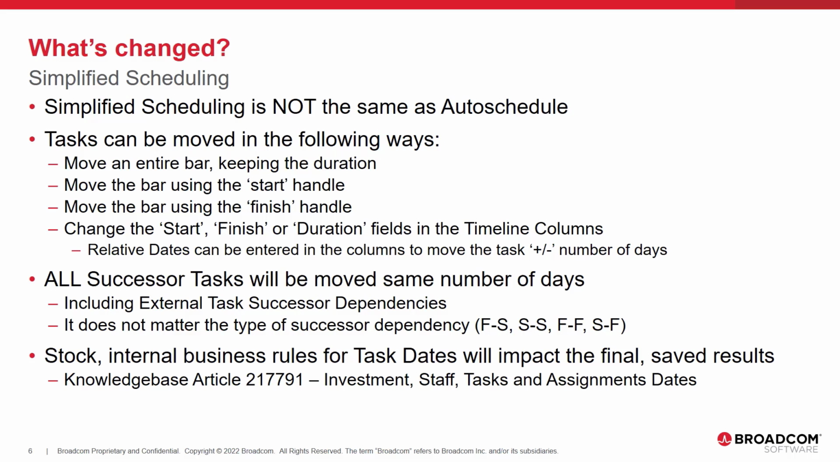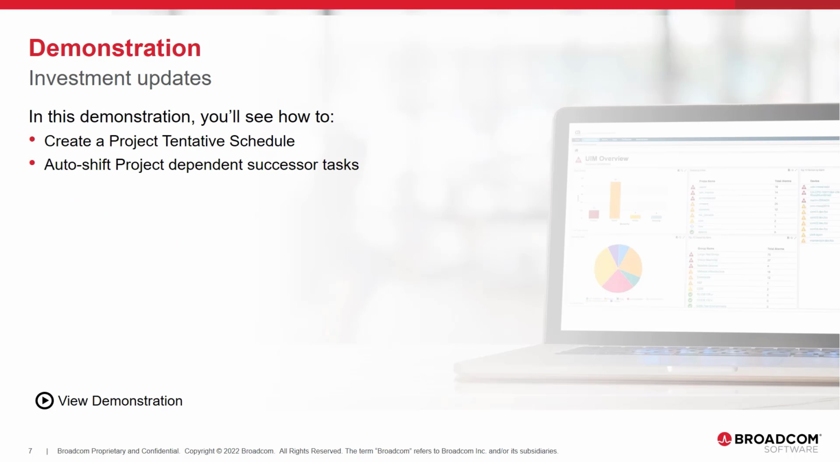Reference Knowledge Base Article 217791 for details on the different rules for start and finish dates on tasks and investments. In the following demonstration, we'll see how Dana Lewis can manage her project to simply move a few tasks, and all dependent tasks will shift automatically. She can visually view the outcome and optionally export the comparison to a PDF before publishing the changes.